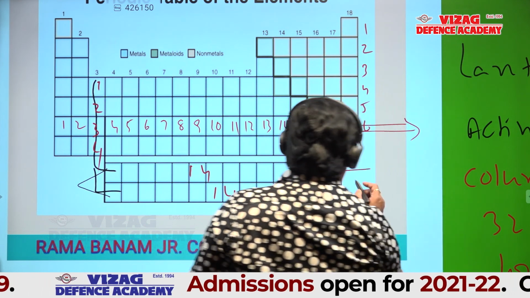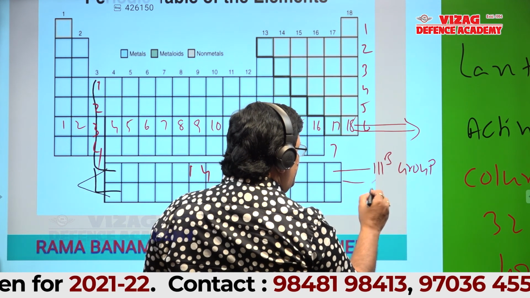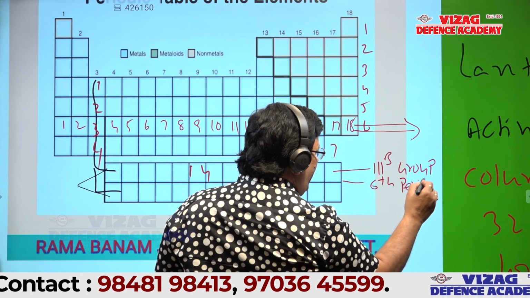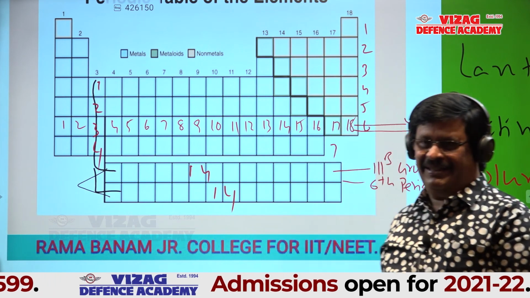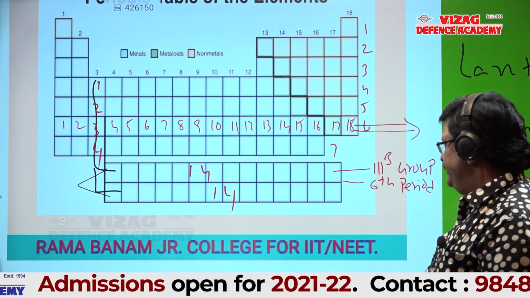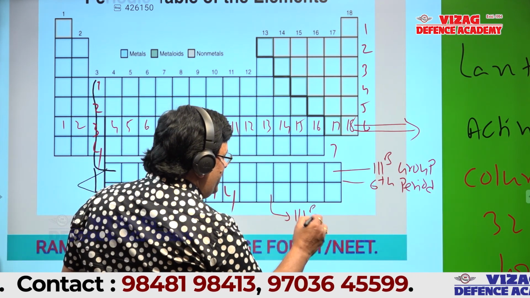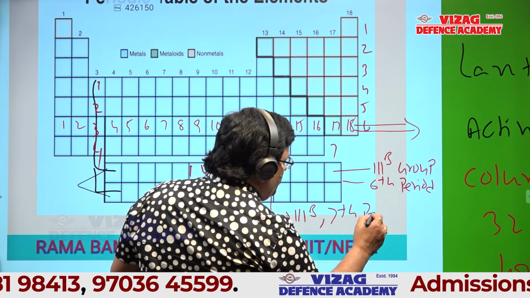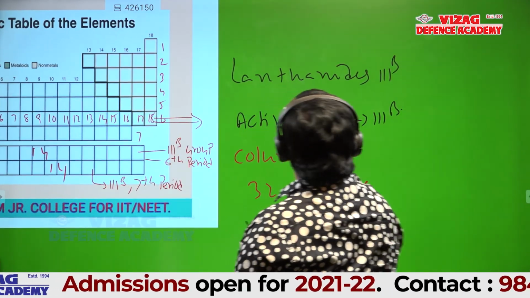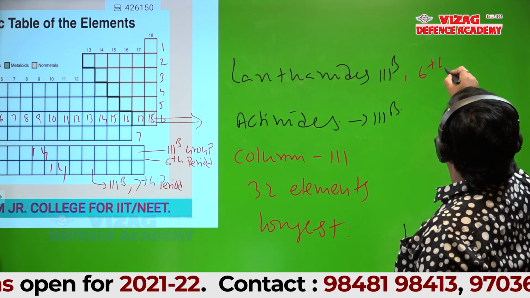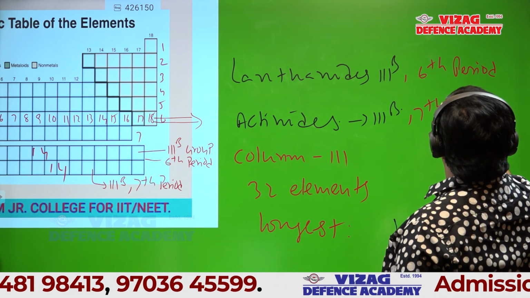Lanthanides is 3B group, sixth period. All of you okay? Then what is the period number of actinides? Yeah, that's right. Actinides is 3B group, 7th period. So this is an important point. So we'll add here: lanthanide 3B group, 6th period, and actinides is 3B group, 7th period. Is it okay?